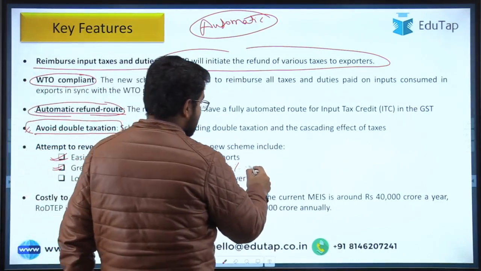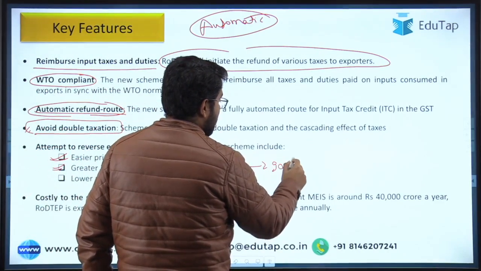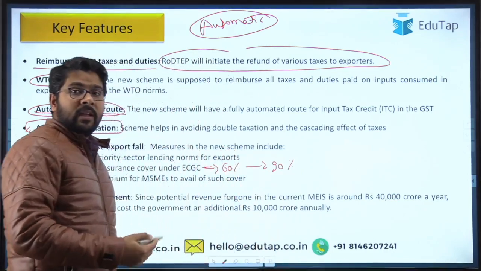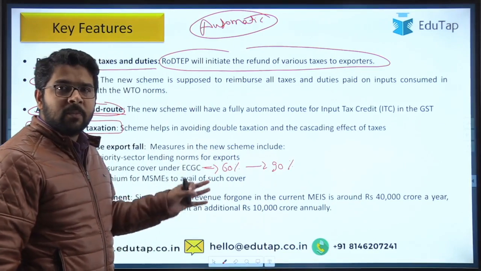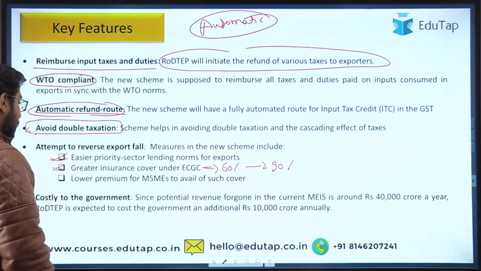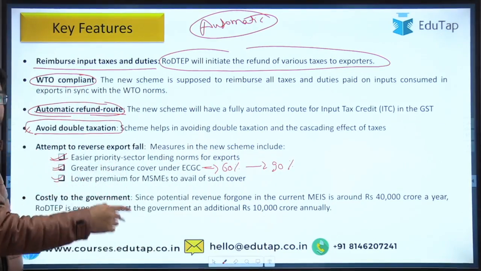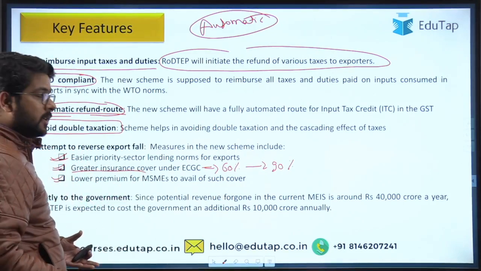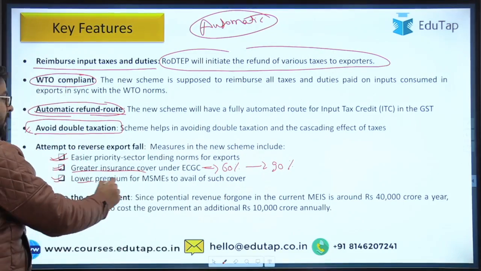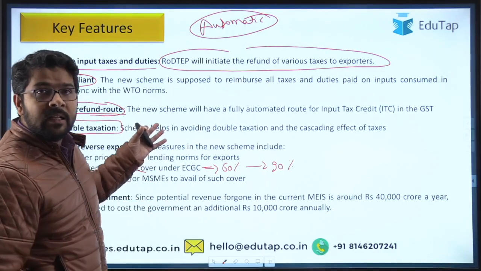Now the limit has been increased to 90%. These figures are not much relevant, so you do not have to go into that much detail. You just need to remember that there will be greater insurance coverage, and lower premium rates for MSMEs to avail such cover.